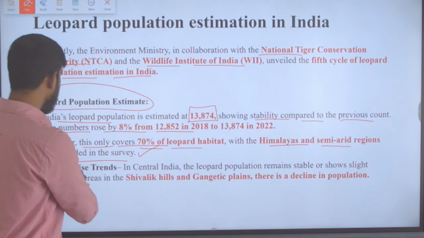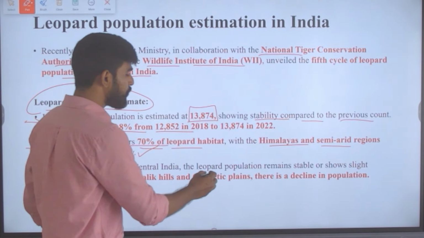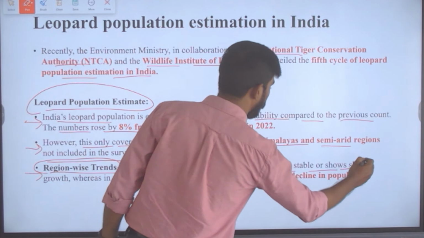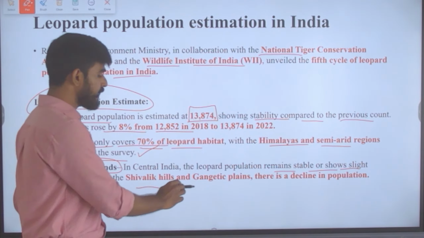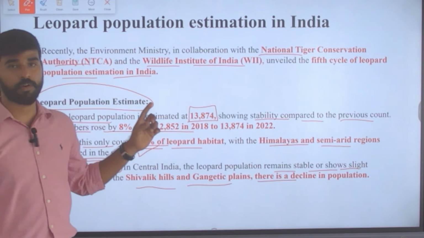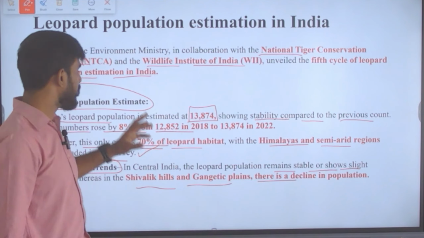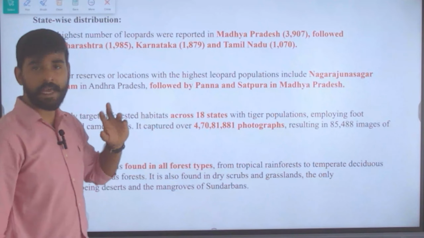Moreover, if we analyze the region-wise trends, in central India the leopard population remains stable or shows slight growth, whereas in the Shivalik hills and Gangetic plains there is a decline in population. Such trends are also important. You might encounter this in your prelims examination, or you can use this in your answer writing.